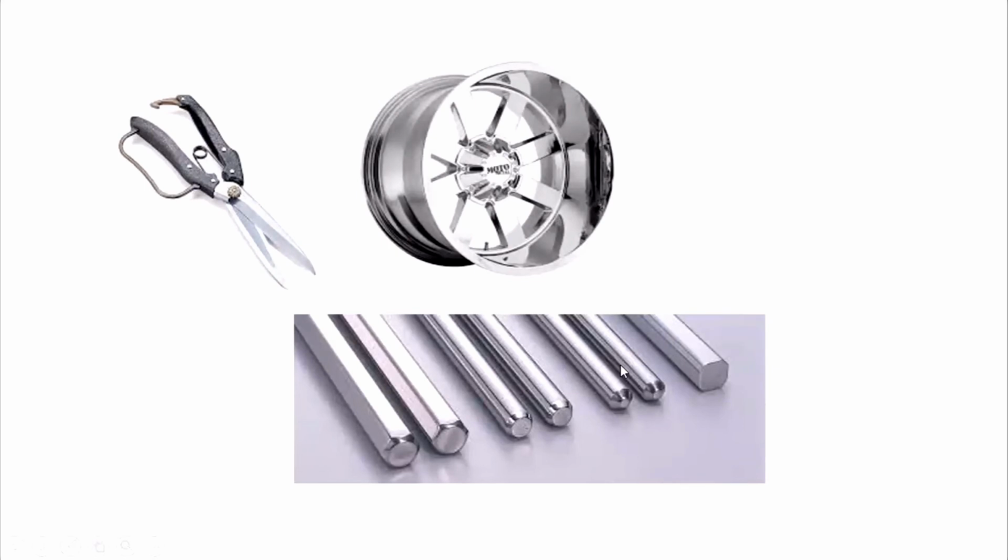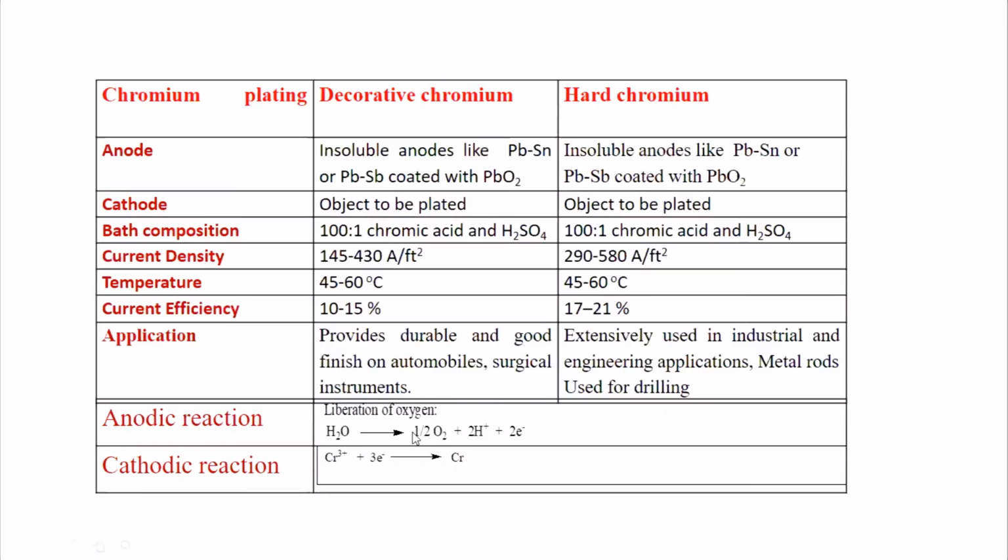And the reactions which take place in this chromium plating: at the cathode, the chromium ions which are in a 3 plus oxidation state, by taking 3 electrons, are reduced to chromium atom on the surface of the object. At the anode, the decomposition of the water molecule will take place. So this water molecule liberates the oxygen ion and the hydrogen gas dissociates into H plus and electrons.